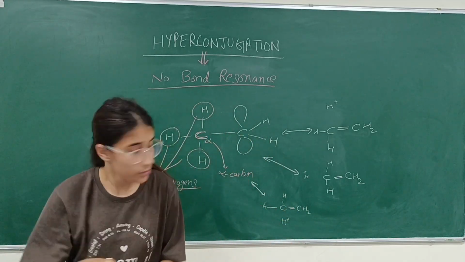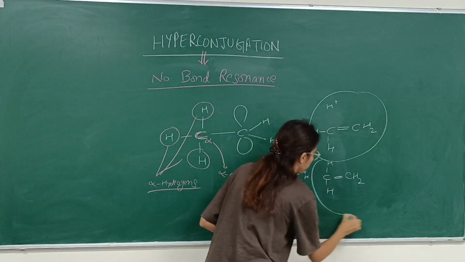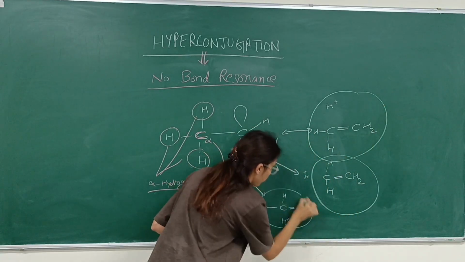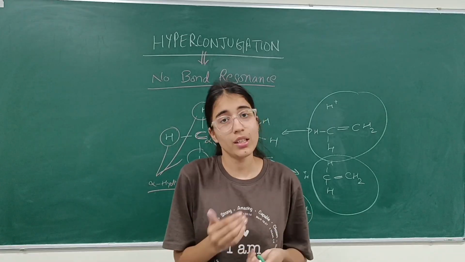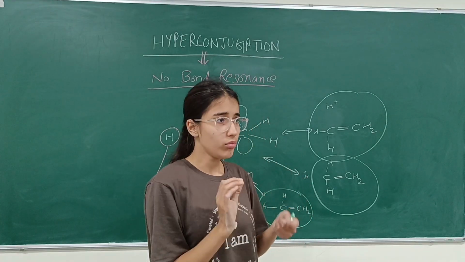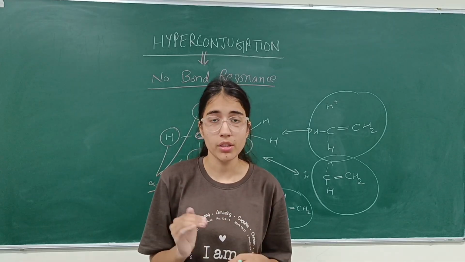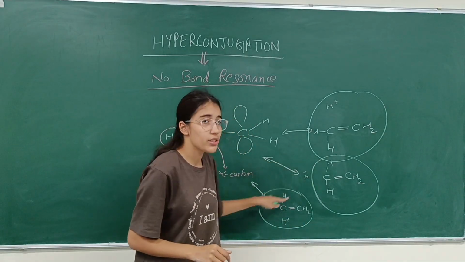Now you can see how many resonating structures are formed: 1, 2, and 3. So according to what we study in general organic chemistry, the more the number of resonating structures, the more will be the stability. So here 3 resonating structures are formed.